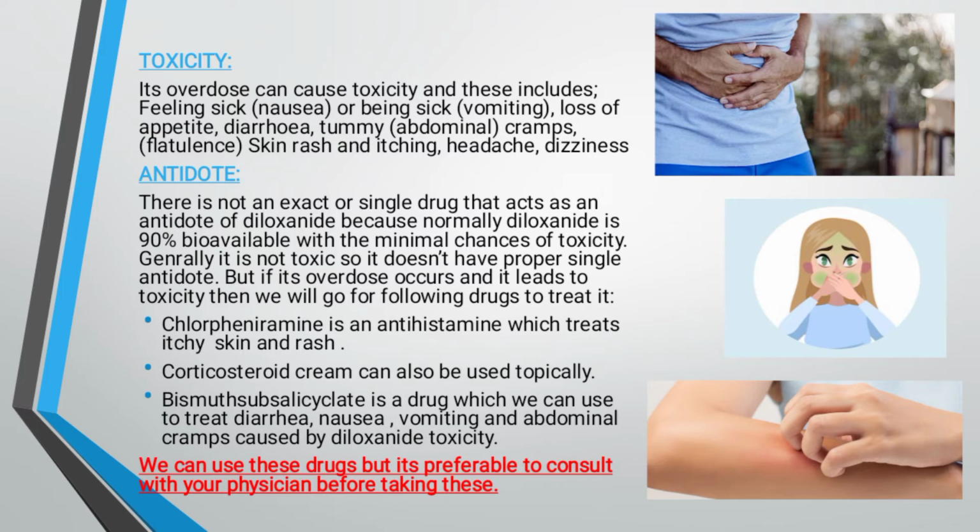Number one is chlorpheniramine, an antihistamine which treats itchy skin and rash. And then we have corticosteroid cream, which we can also apply topically to treat the skin rash and itchy condition. And thirdly, we have bismuth subsalicylate, a drug which we can use to treat diarrhea, nausea, vomiting, and abdominal cramps caused by Diloxanide toxicity. But most importantly, we can use these drugs, but it's preferable to consult with your physician before taking these.